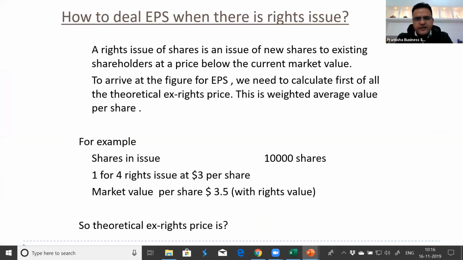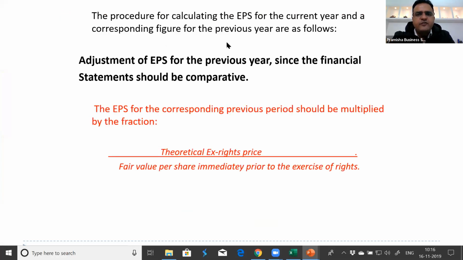So the procedure for calculating the EPS for the current year and the corresponding figure for the previous year is as follows. I've already discussed this. Adjust the previous year EPS with the EPS for the corresponding year. There's a catch in this: if you're directly trying to adjust the previous year EPS, you multiply with the average price and divide with the fair value. But if you're recalculating the EPS, then you'll multiply only with the number of shares, multiply with the fair value, and then divide it with the average value. So you need to be very clear what you're doing, and where you're using this fraction.